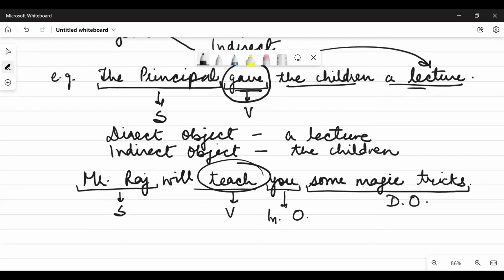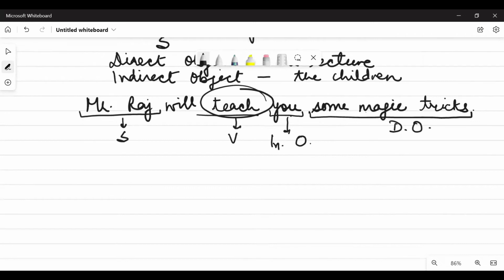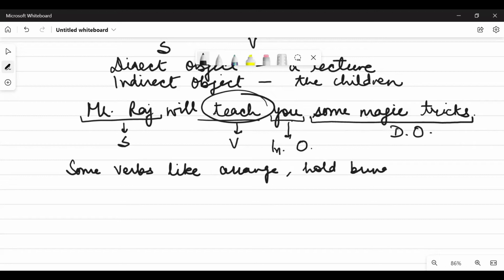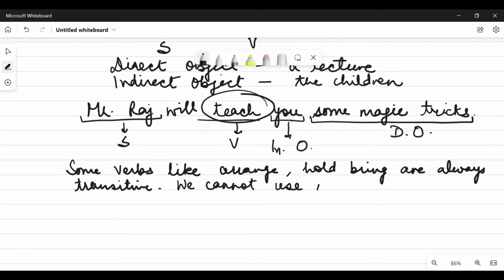Yes, ma'am. Okay. Now, please understand some verbs like arrange, hold, bring are always transitive. Always transitive means we cannot use them without an object.